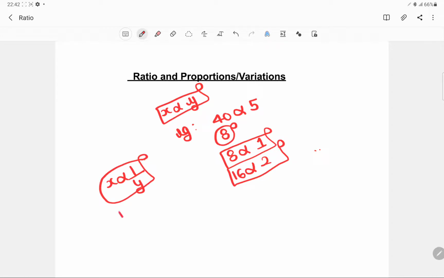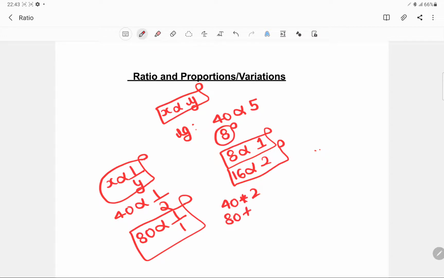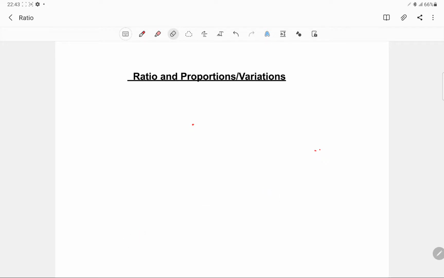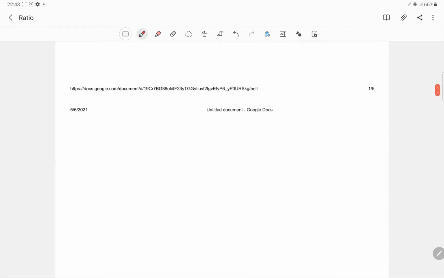If you have a speed of 40 kilometers and you take 2 hours, then for a speed of 80 kilometers you will take 1 hour, because the constant 40 into 2 and 80 into x has to be equal, and this gives x equals 1. In most questions that you will come across in any management exams, it would be a linear increment or decrement. Okay, that is enough for ratio, proportion and variation as far as the theory is concerned. Now we can see some questions on that and you'll get it more clearly.